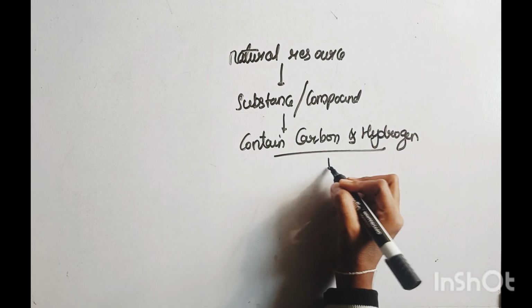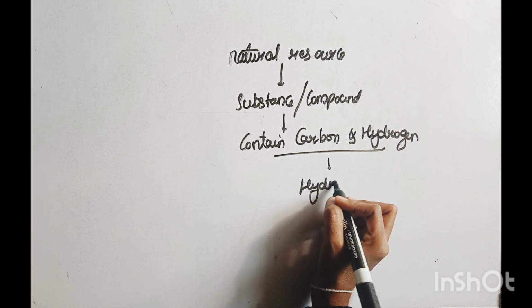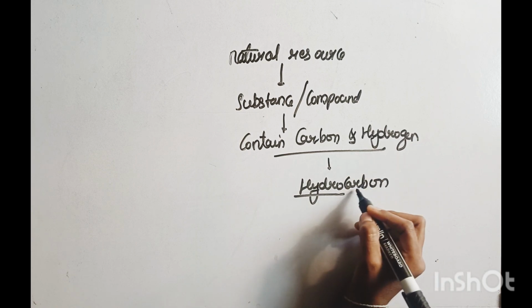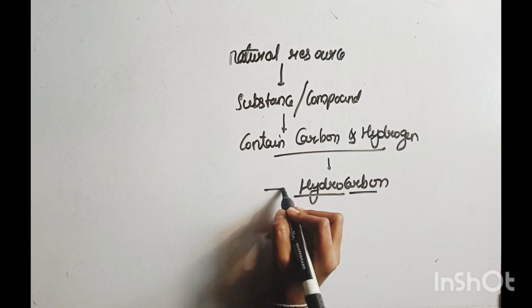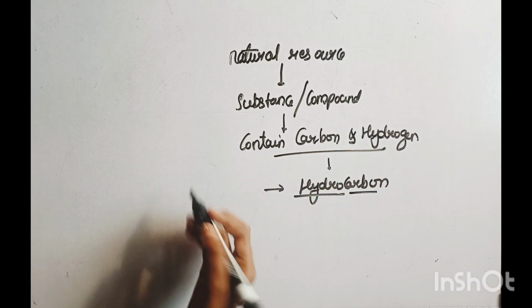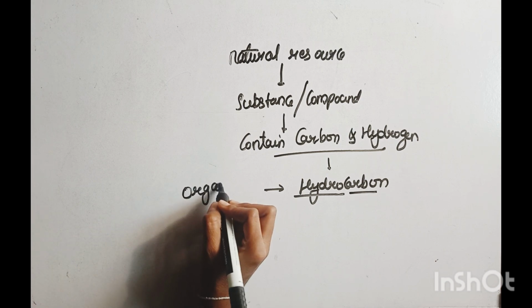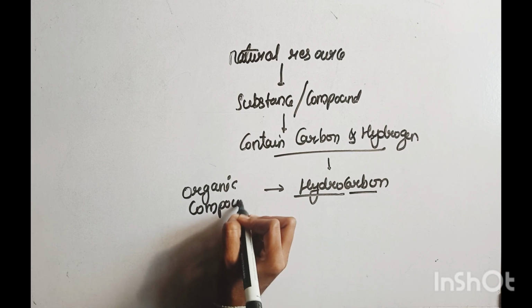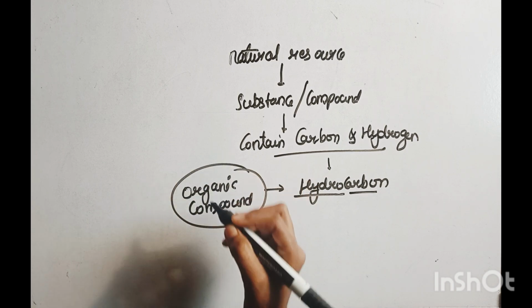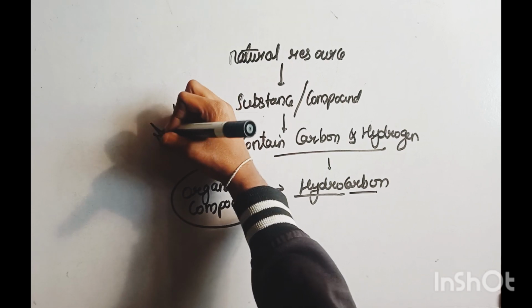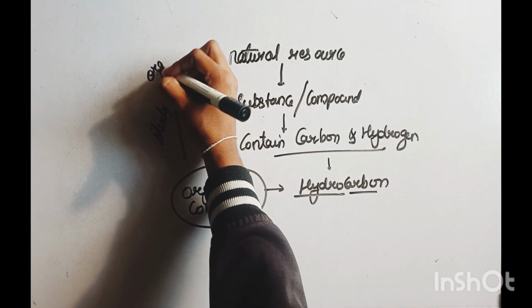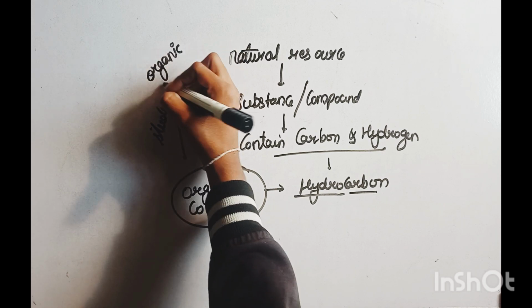Both together are called hydrocarbons, because hydro means hydrogen and carbon means carbon, and hydrocarbon compounds are called organic compounds. When we study these organic compounds, it is called organic chemistry.